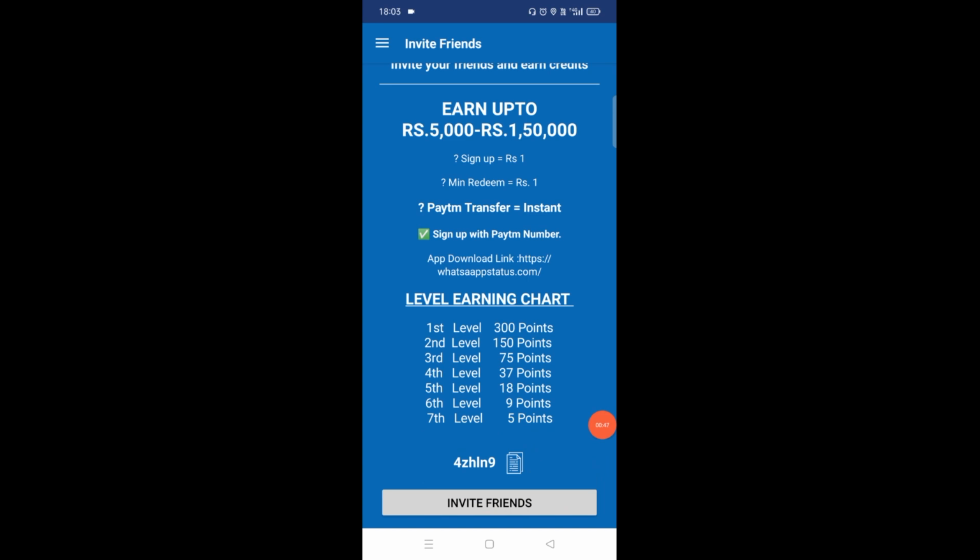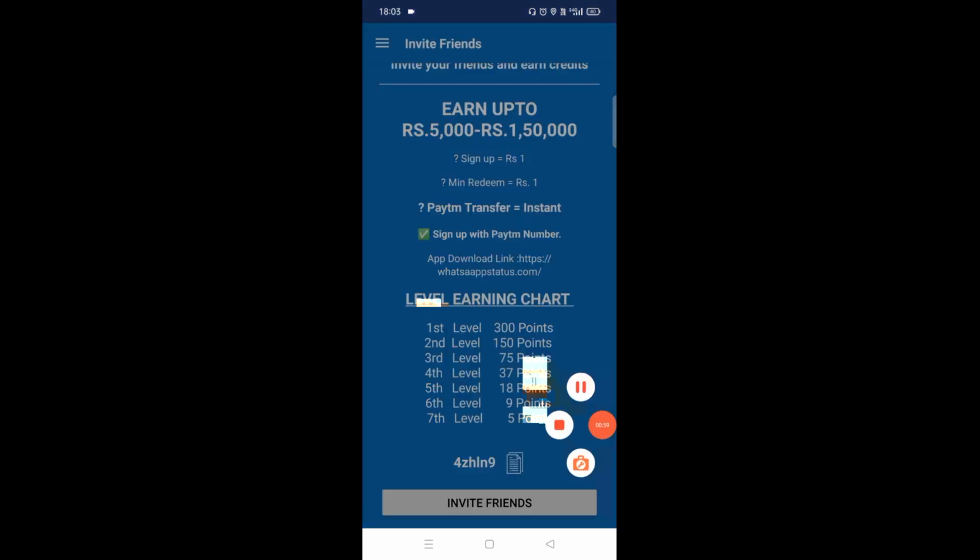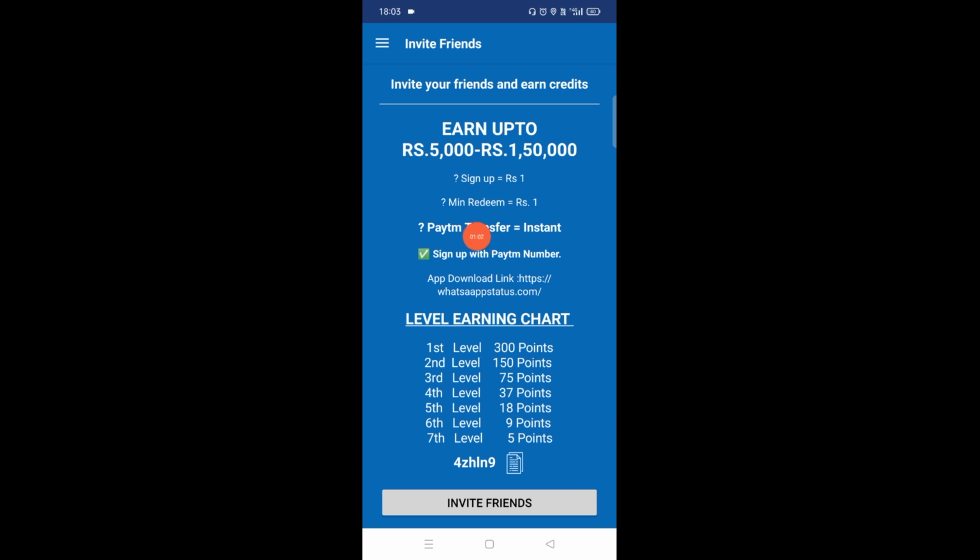When your friend copies your referral code, you earn, as your friend earns, and you also earn. The more times you share this app, the more you can earn. And friends, as you can see, earn up to rupees 5,000 to 1,50,000 by just sharing the app. So just share the app and earn up to 1.5 lakh, meaning 1,50,000.